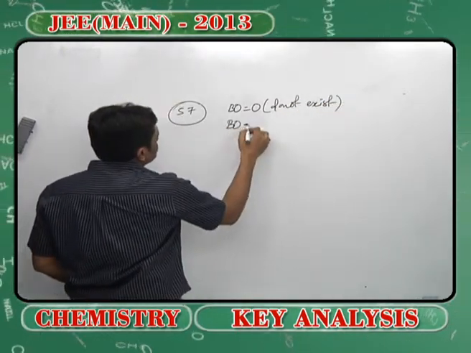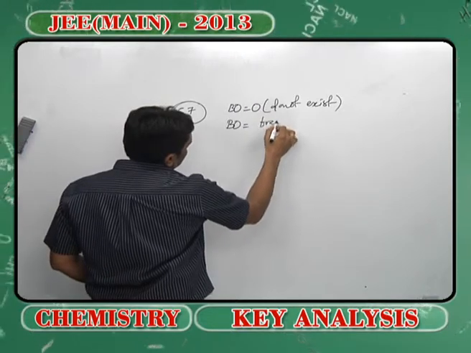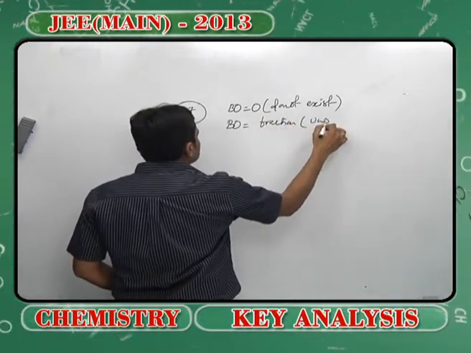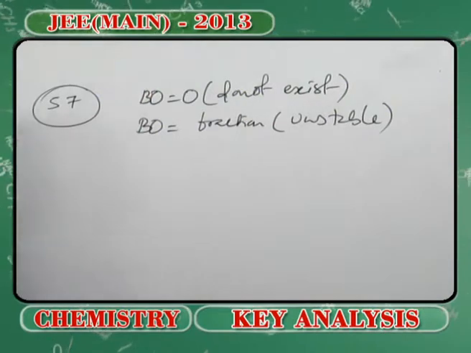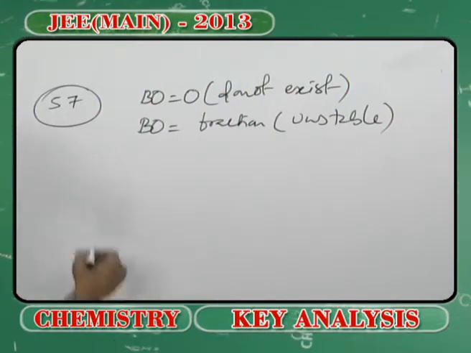Bond order equal to a fraction means unstable. So keeping in view these two, when I compare Li2,